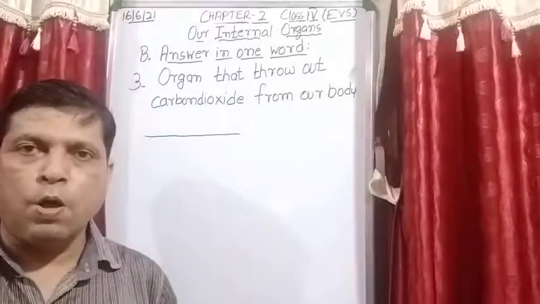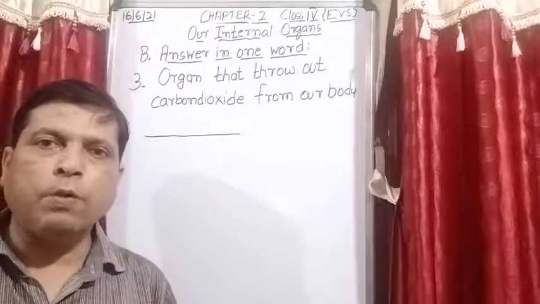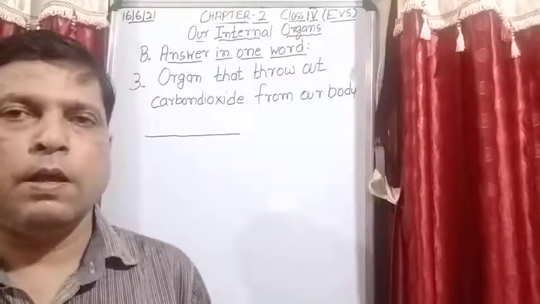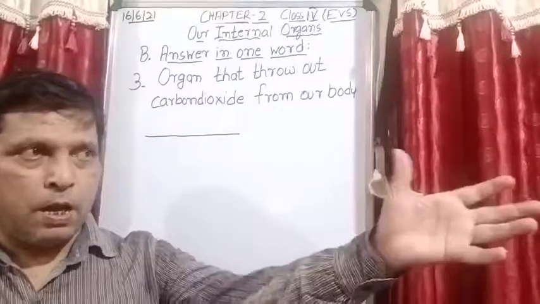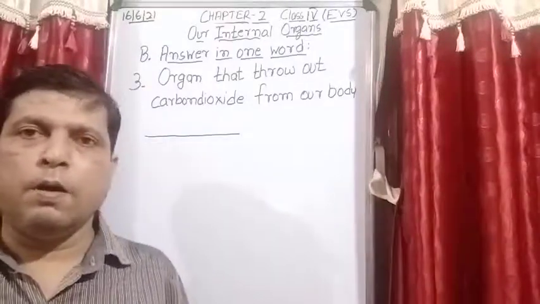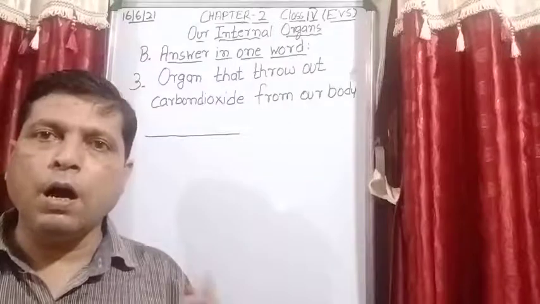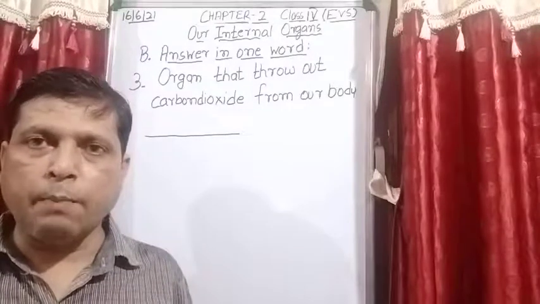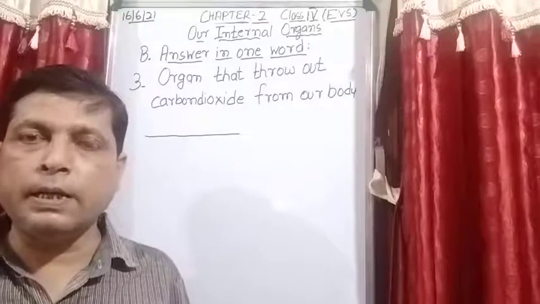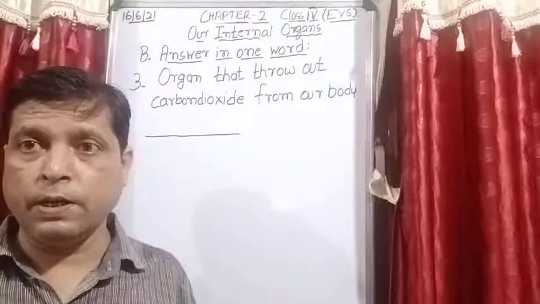So here now what has happened, student, the blood vessels bring blood back to the heart, is it clear? Because that blood is rich in carbon dioxide.